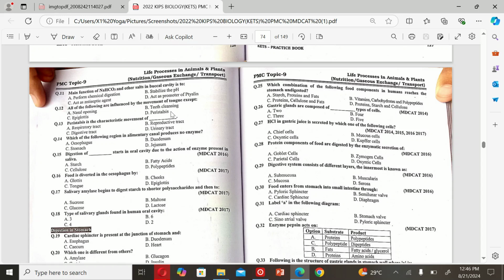Teeth cleansing. The next MCQ is: peristalsis is the characteristic movement of A. Respiratory tract. B. Reproductive tract. C. Digestive tract. And D. Urinary tract. So the correct option is C.